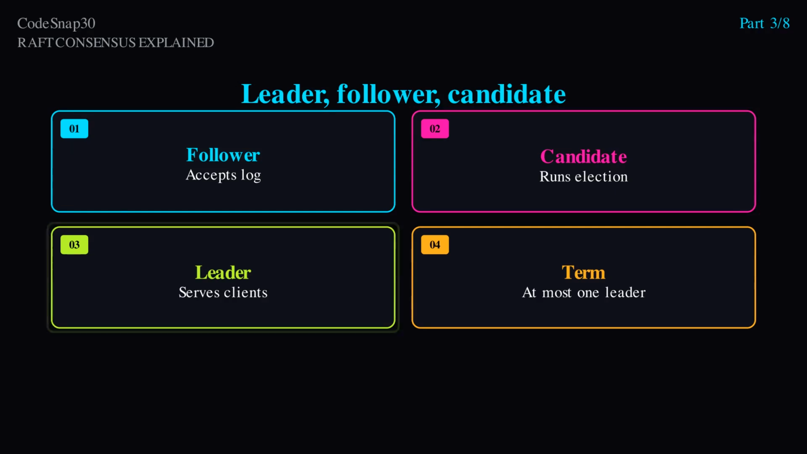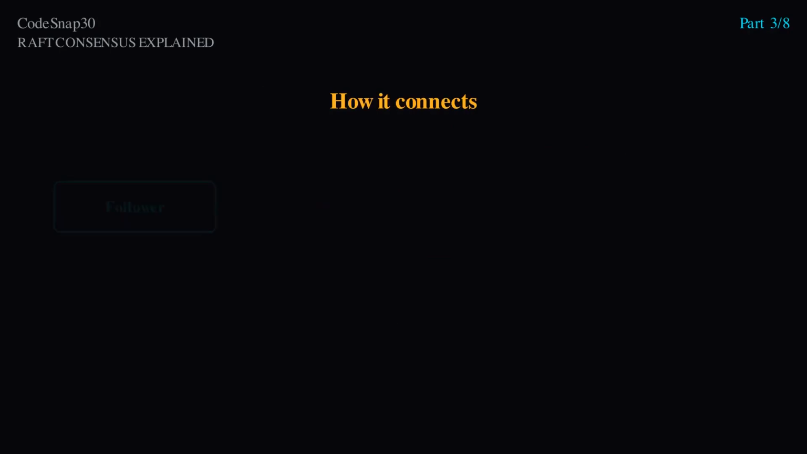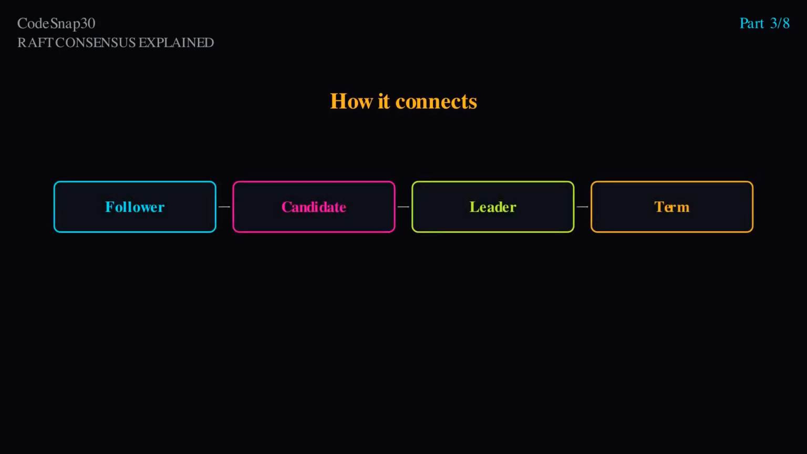Heartbeats from the leader reset follower election timers so stable leadership stays stable. If heartbeats stop long enough, followers start elections. Randomized election timeouts reduce split votes where no candidate gets a majority. Remember the triad: leader for client simplicity, majority for safety, terms for freshness.